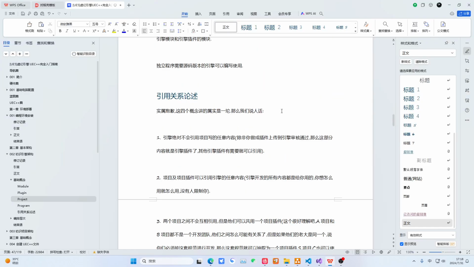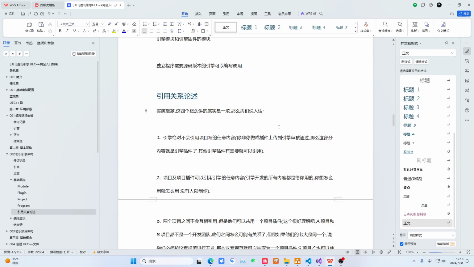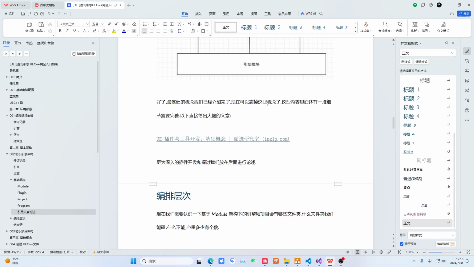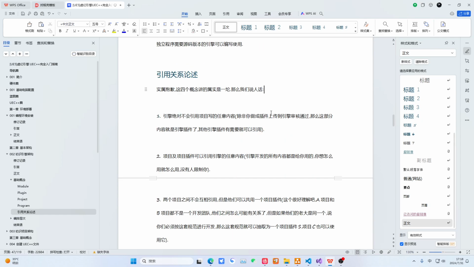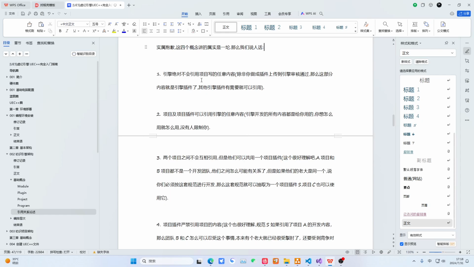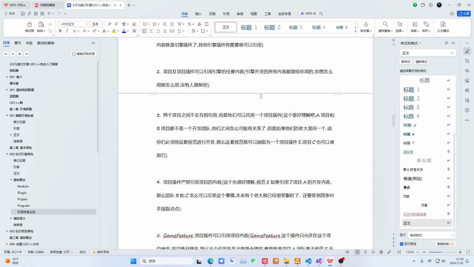So we've finished discussing the concepts above. These four concepts, module, plugin, project, program, are very complicated, and if you look at the official documentation, it's also very complicated. So now, let's put it in plain language and summarize again. The engine won't use your project's content. It's that simple, unless you follow the engine specifications, make it into a plugin for this engine, and upload it into the engine. Then it becomes the engine's content, which can be used by many projects and project plugins. You can freely use the engine's content, no problem.